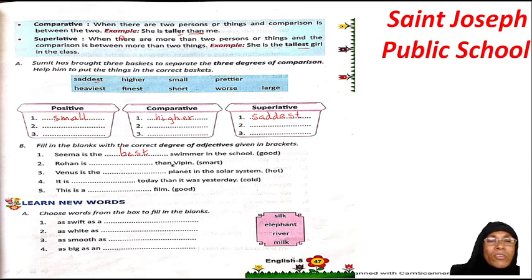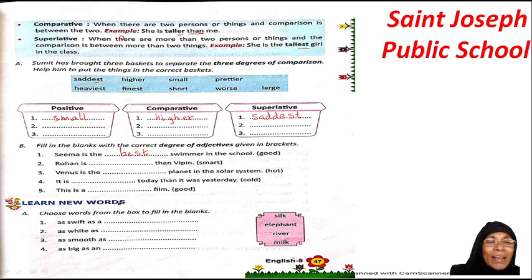Rohan is dash than Vipin, 2 persons are being compared so see, er will be added. Okay, with this word. Then Venus is the dash planet in the solar system. So this is hotter than all, so est will be added. Then it is dash today than it was yesterday. So your comparative is happening, so you are going to put er. And this is a dash film, it is positive, so you are going to use it as it is.